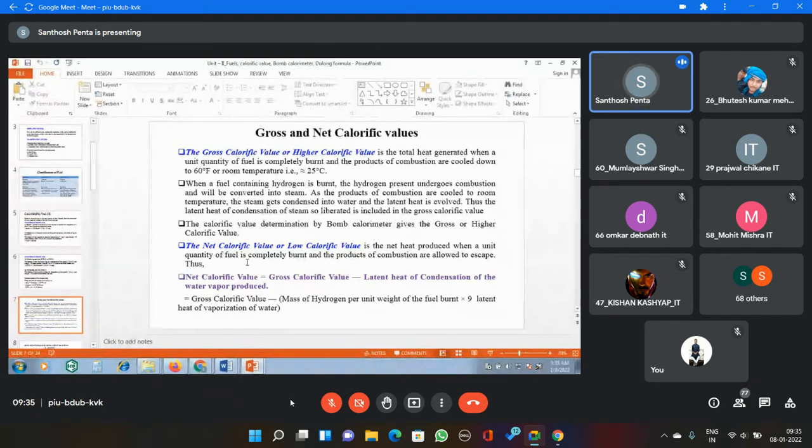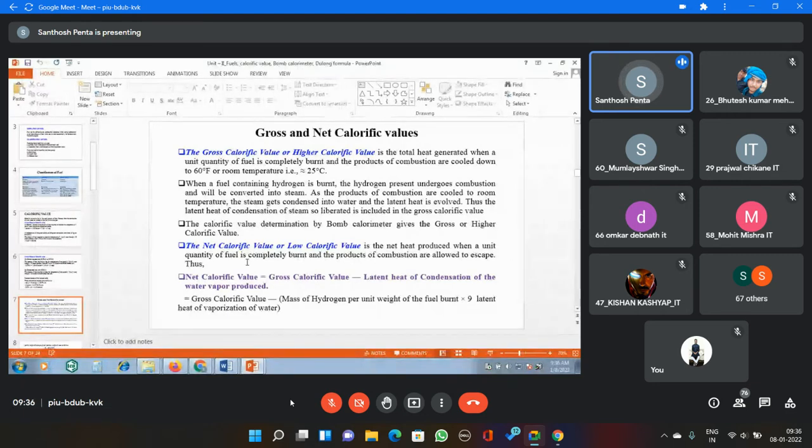What happened to that liberated heat? Even though the combustion reaction is conducted in a closed vessel, the apparatus, which I will show, is the bomb calorimeter.